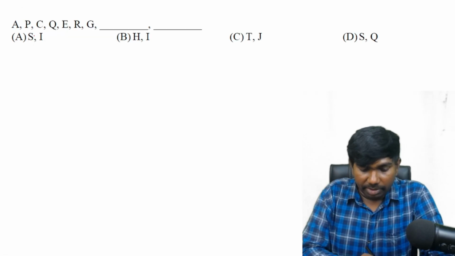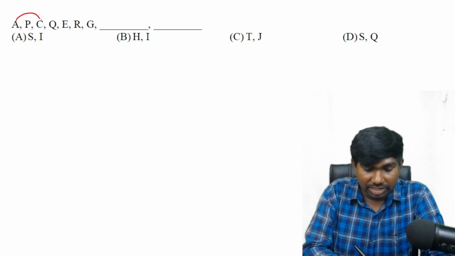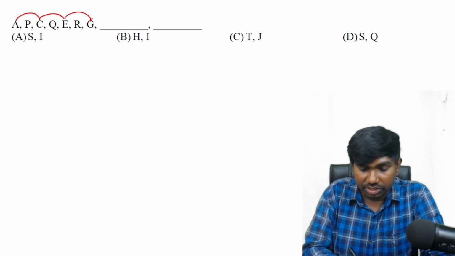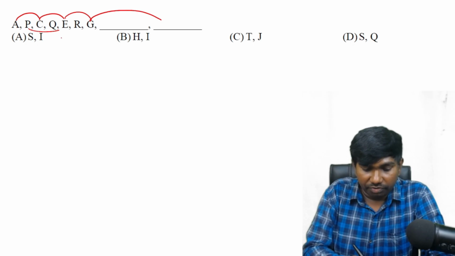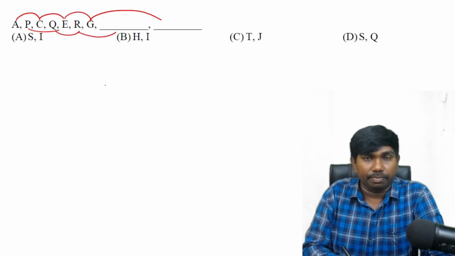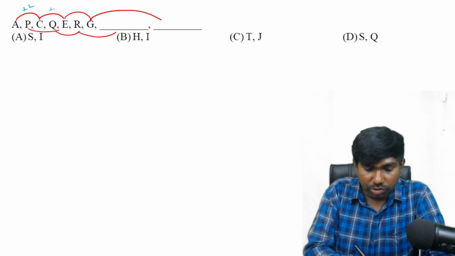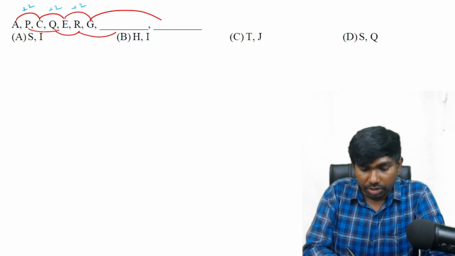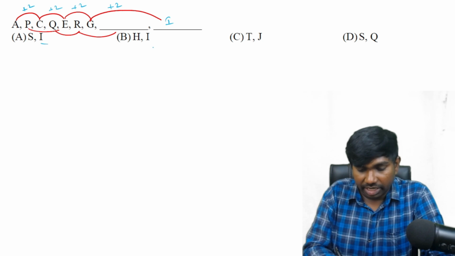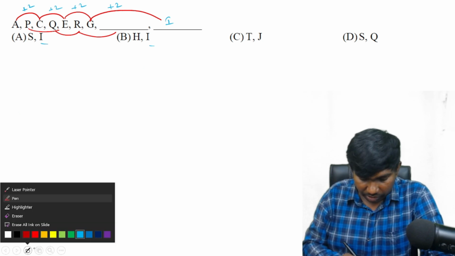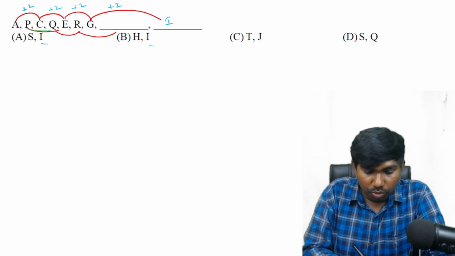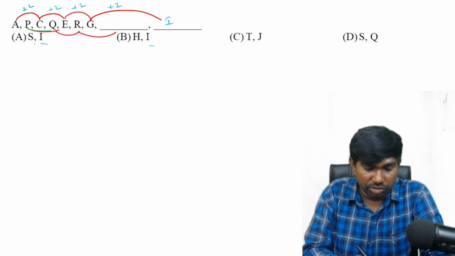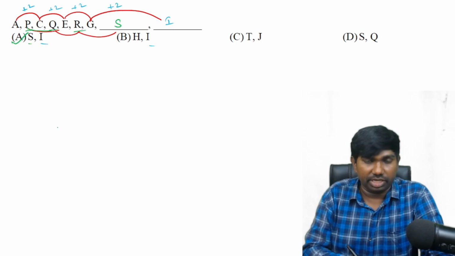Next question. Here, by seeing the series only, we can say this is a mix of two individual series. So practice more and more questions, then you can identify this type of thing easily. A to C plus 2, then C to E also plus 2, E to G also plus 2. That means next plus 2. G is 7, 7 plus 2 is 9, the ninth letter is I. Second place I is there in 2 options. That means we need to find the first place also. P to Q, even here plus 1 is not required, they are successive letters only. P, Q, R, it must be R. So the answer is R and I. First option, RI. Next question.